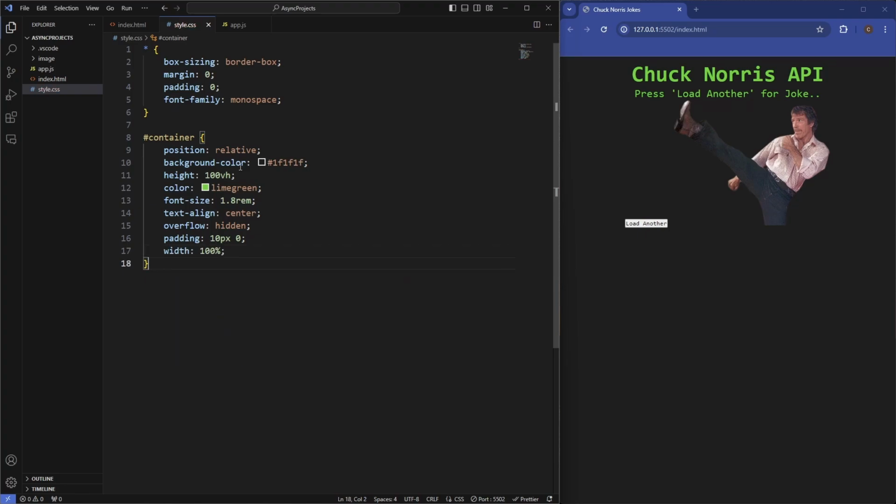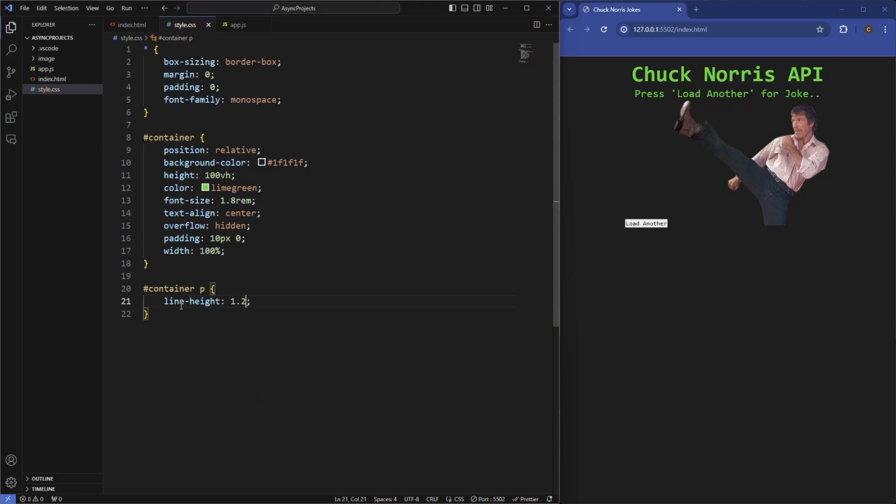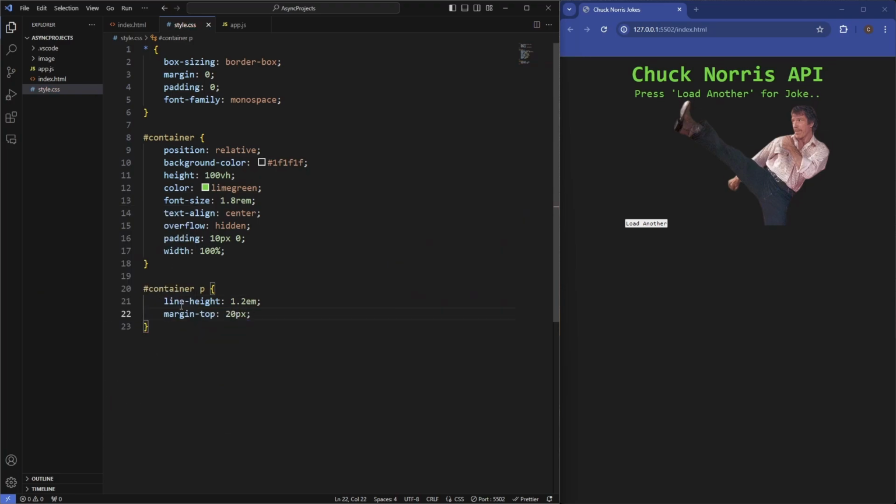The container. Then we want to grab the paragraph of what the joke actually loads in. We'll say container p, and we'll say line-height for that is going to be 1.2 rem. And let's just add a bit of margin top to this, so 20 pixels.